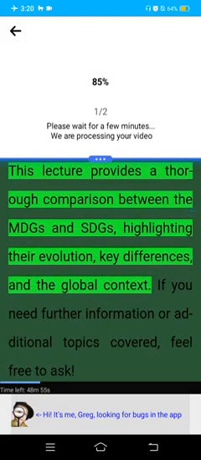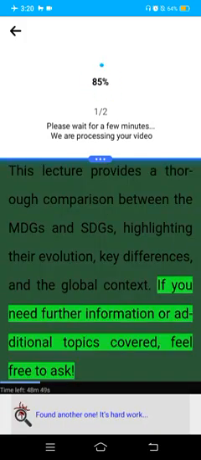This lecture provides a thorough comparison between the MDGs and SDGs, highlighting their evolution, key differences, and the global context. If you need further information or additional topics covered, feel free to ask.